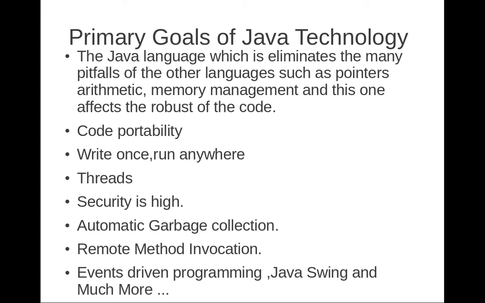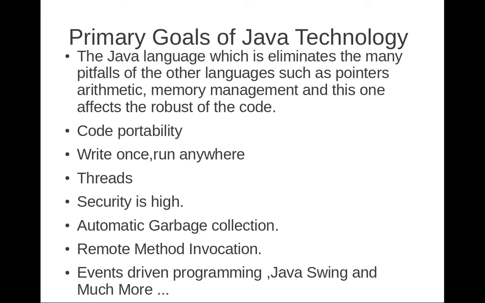So this affects the robustness of the code, absolutely, because pointer concepts made C and C++ coding very tough to manage, and the health of that code remained unstable. This can be made stable using Java. So we can say Java is robust, because robust means it's healthier compared to C or C++. The straight meaning is robust is healthier than other languages. So Java is healthier than other languages.